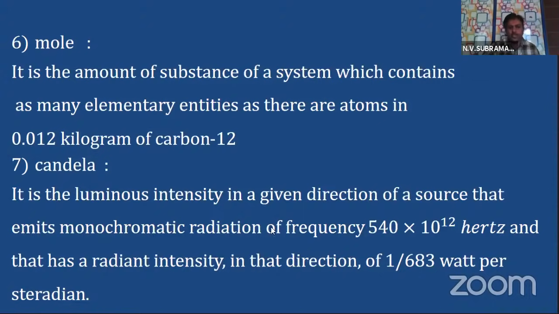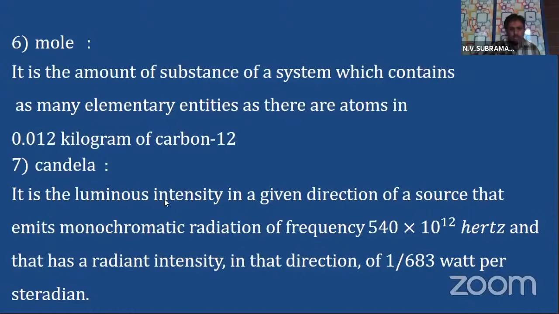It is the luminous intensity in a given direction of a source that emits monochromatic radiation of frequency 540 into 10 power 12 hertz, and that has a radiant intensity in that direction of 1 by 683 watt per steradian. Luminous intensity, I told you last time, is the unit for measuring the light, how much light is coming from a source.